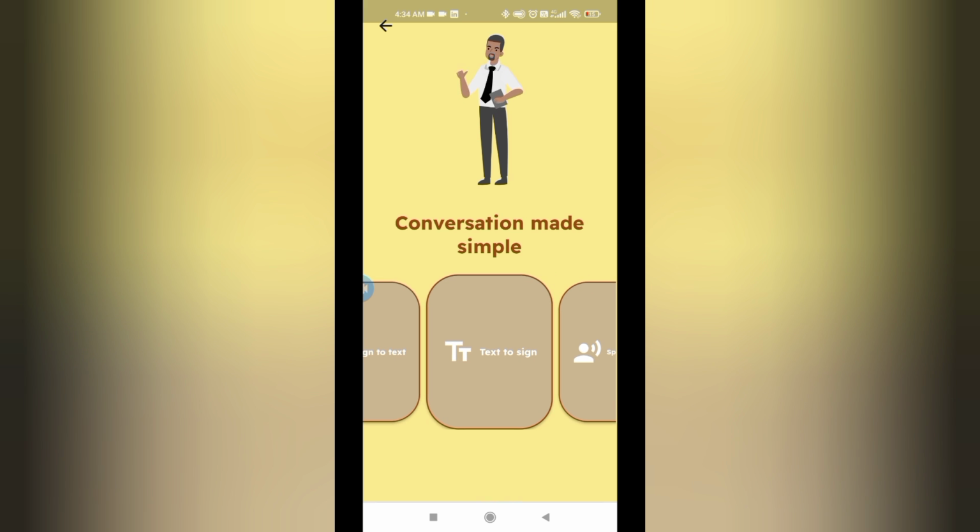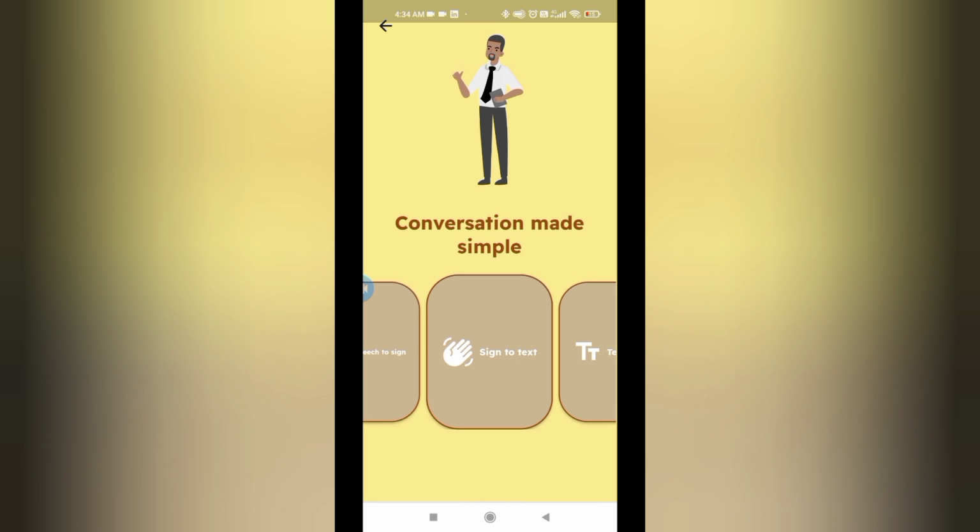A set of videos of the particular sign will be mapped to a text. So when a text is shown, the reverse mapping will take place in a sequential manner to frame the whole sentence, as the sentence is divided into small chunks of text, and each is mapped to sequential videos. Similarly, text to sign and speech to sign operate in the same manner. The speech is converted to text and later to sign.